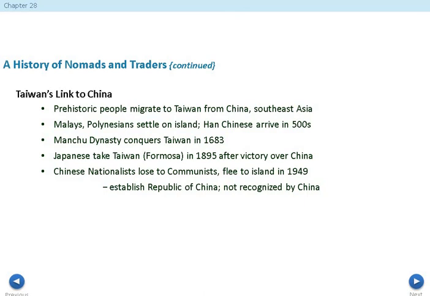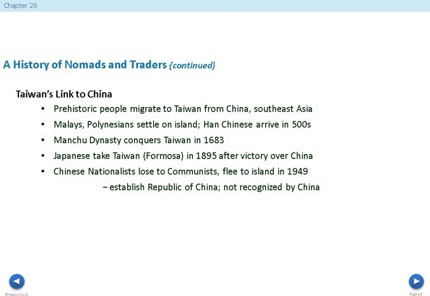If you guys remember the story, the Chinese communists are going to come in and expel the Chinese nationalists, and these nationalists are going to flee to the area of Taiwan. But the interesting thing is that when they go there, they're going to establish a Republic of China, and they're going to say we're going to become our own country. But China does not recognize them, and what that means is that China is going to say that they are not a country, that they are actually still part of China.